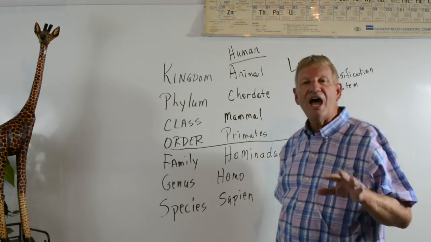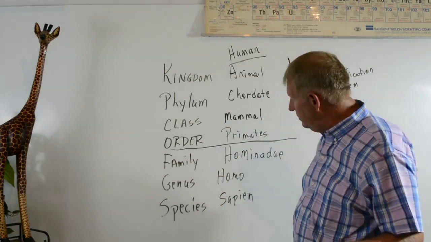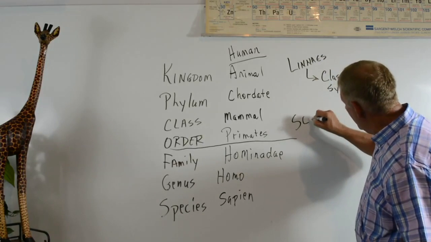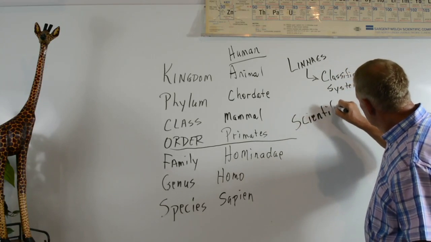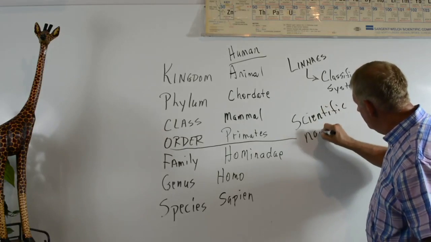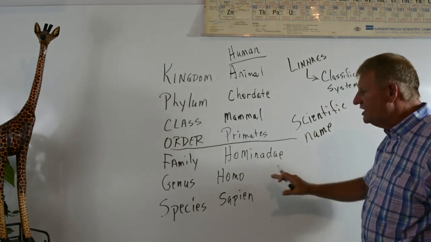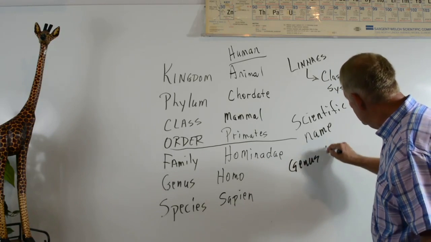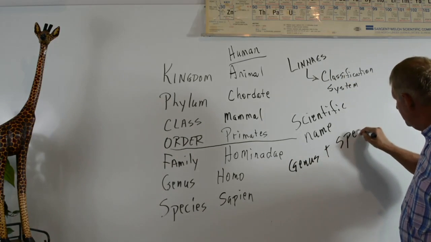Now, the scientific name for an organism, let's make sure we have this. Scientific name is the genus and the species. So it's the genus plus the species.